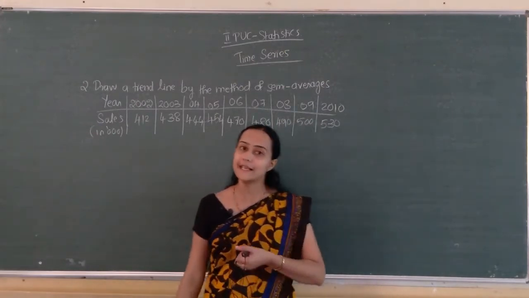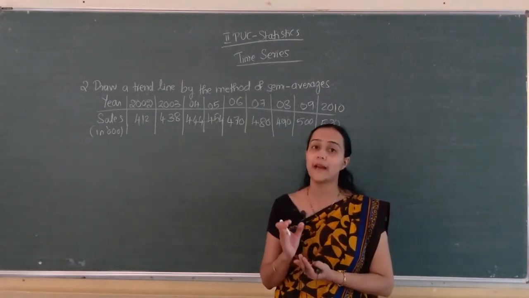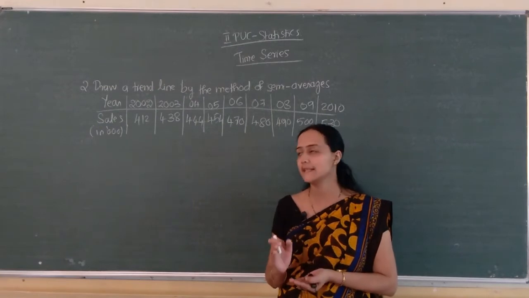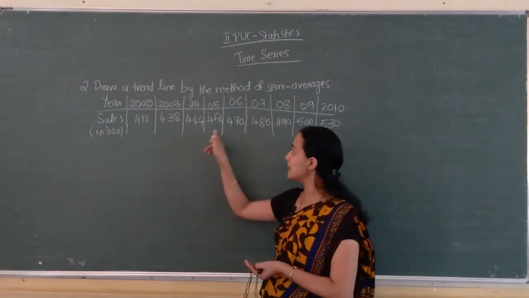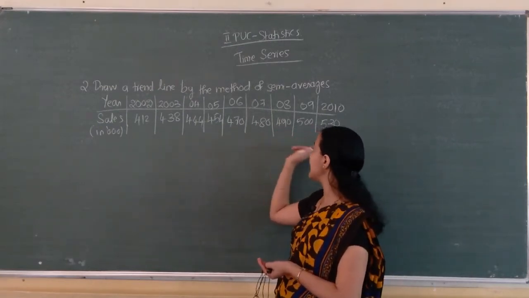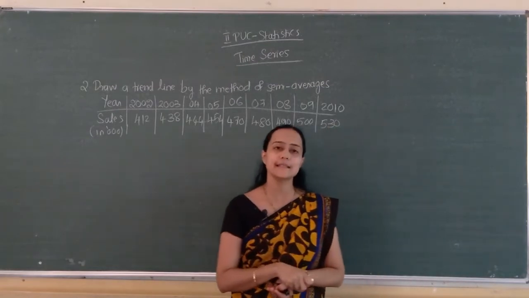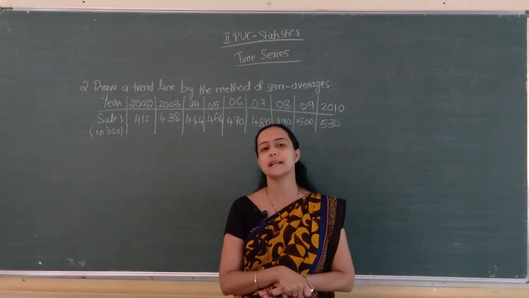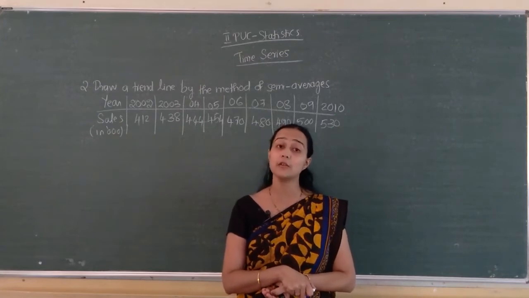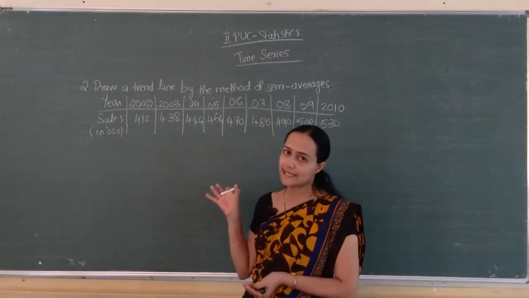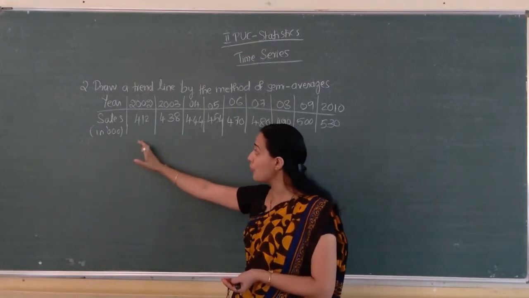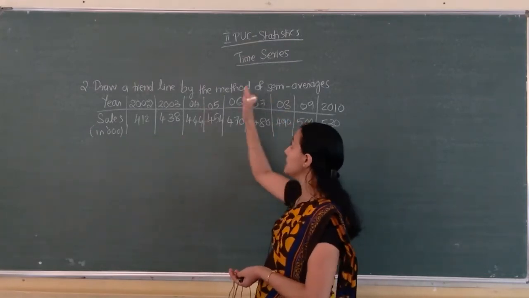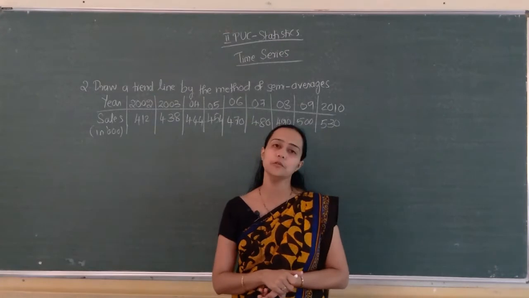First count how many years are there: 1, 2, 3, 4, 5, 6, 7, 8, 9. Nine years are there, so exactly we can't divide the given time series data into two equal parts. What do we have to do? Since 9 years are there, first 4 and last 4, and the middlemost item we have to leave.